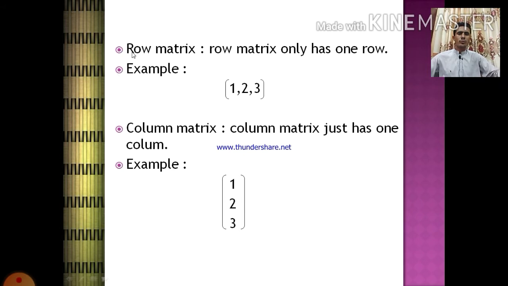Row matrix. A row matrix only has one row. Example, it is one row. Column matrix. A column matrix just has one column. Example, one column. You can see here.